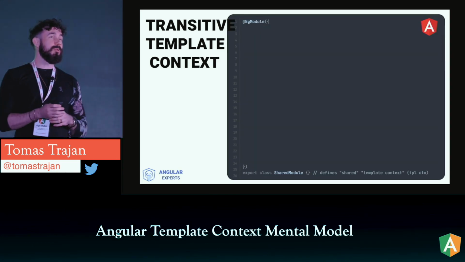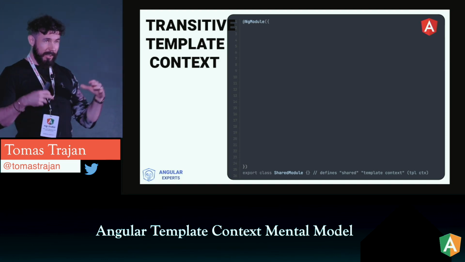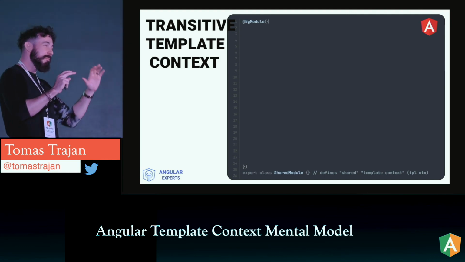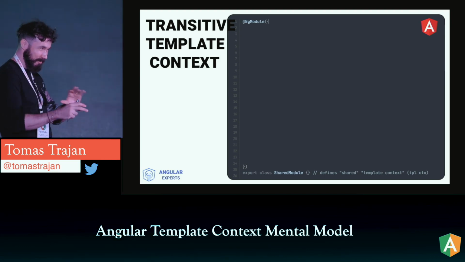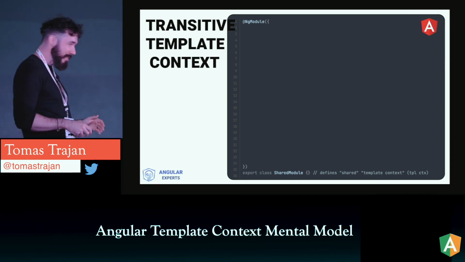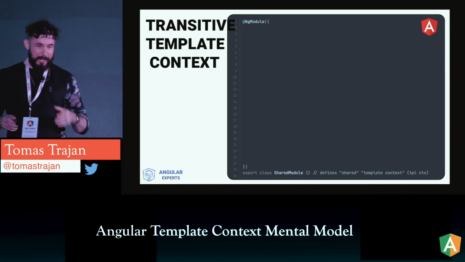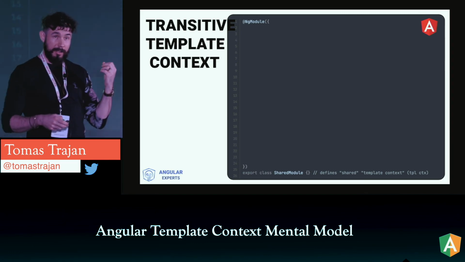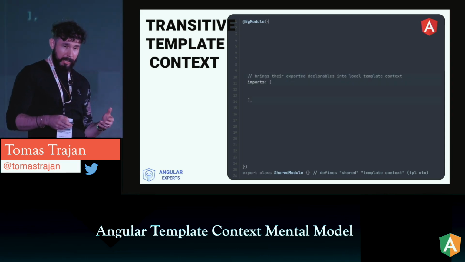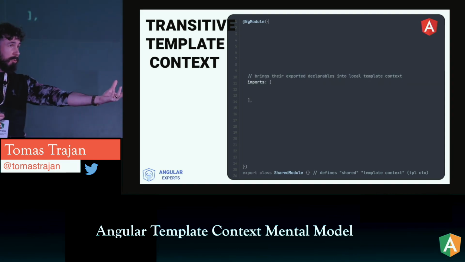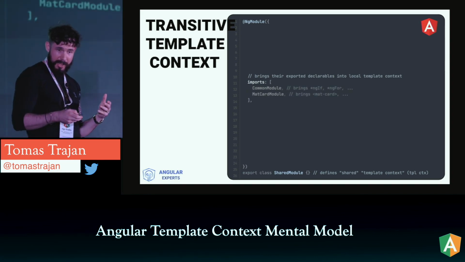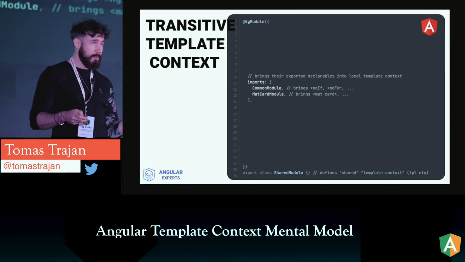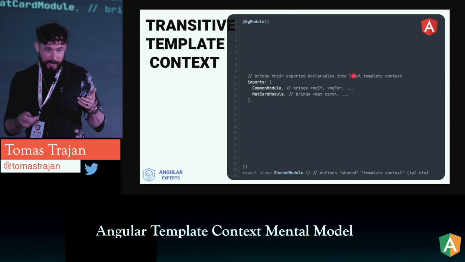So now if we wanted to put all these things together to create a really big context, which often happens in applications, and I understand there are many ways to do shared modules in a bad way, so we are not going to speak about that. There are also good ways, but let's just do it for the sake of the example. So if we want to put all these concepts which you just learned together in the example of the shared module, we can start by imports. So what we want to bring inside of our template context. For example, the common module which brings ngIf, ngFor and other stuff, and a material card module which brings material card component. So now they're available in the context.